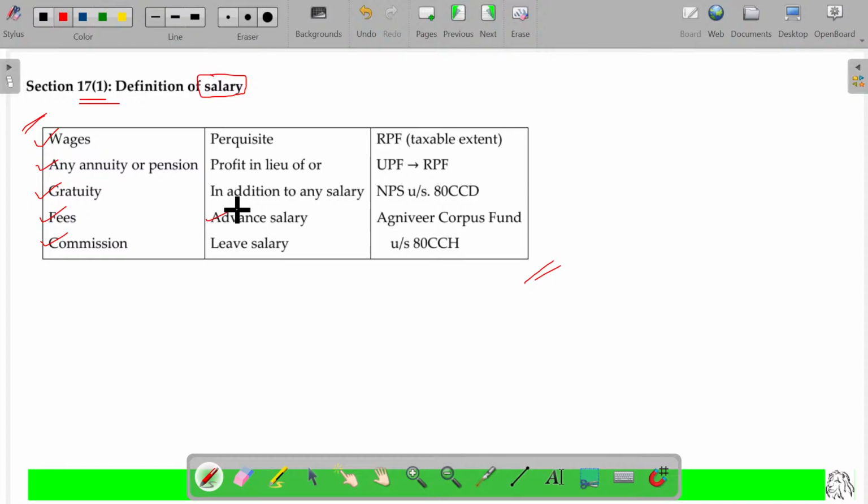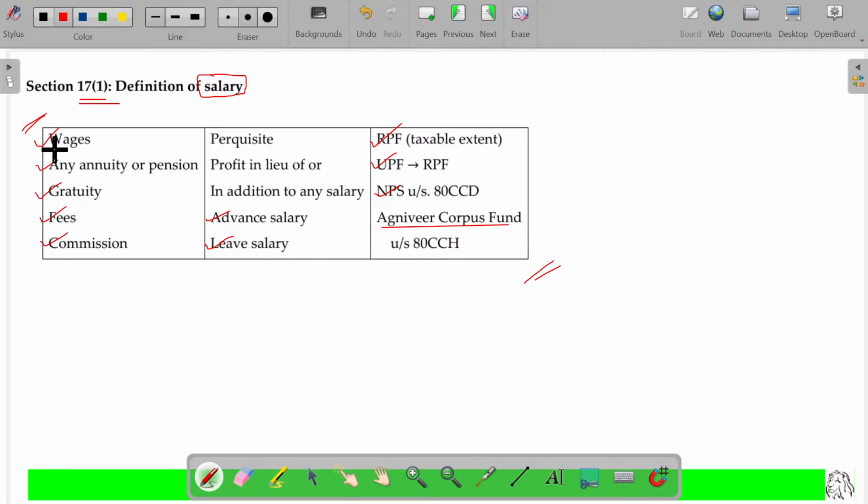If you are receiving the salary in advance, or you work during the leave days and expect some payment for that, which is called salary in lieu of leave. Instead of leave, you will be getting the salary. And provident fund, the moment you are transferring the unrecognized provident fund to the recognized provident fund, that will also be considered as salary to the extent of taxable income. NPS, all these things are again salary only. Agniveer corpus fund is also a part of salary.